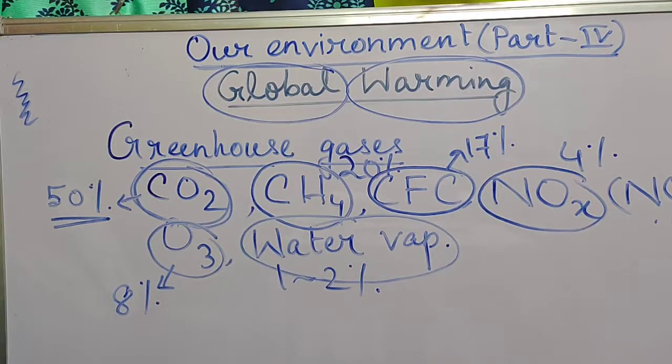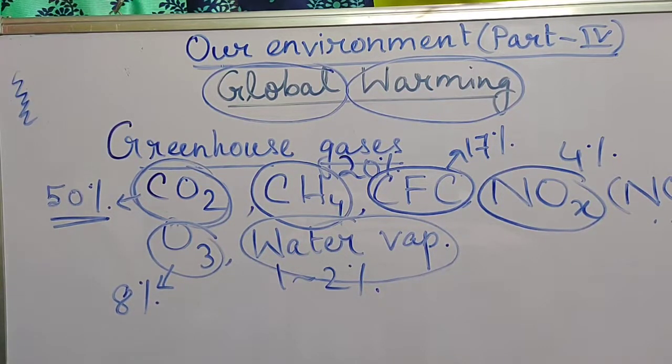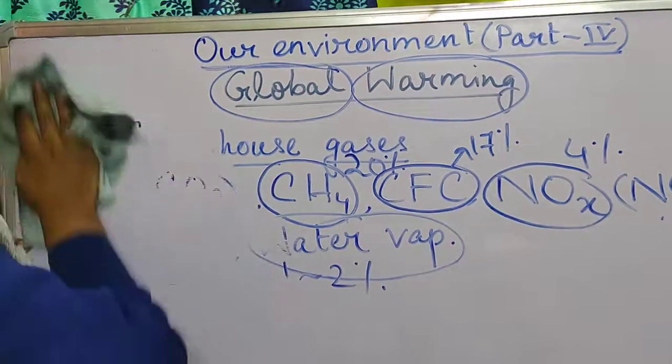That is called the greenhouse effect. Now why is the abnormal increase in temperature of earth by those gases called greenhouse? What is the significance of giving such a name?